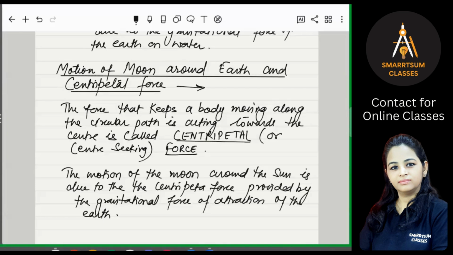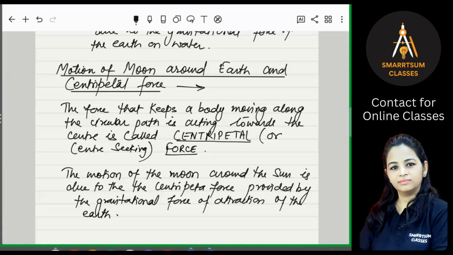And suddenly you release this string. The stone will fly along the tangent to the circular path at that instant, right? And why is this? Because at the moment the string is released, the centripetal force is no longer provided, right? And the stone is free to fly off along the tangent line, right?